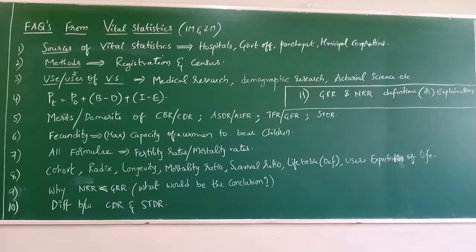Next, CDR cannot be used for comparing death rates, but STDR is used for comparing the mortality, the death rate of different populations. And the third point is CDR requires less information and STDR requires more information. So these are the differences between CDR and STDR.